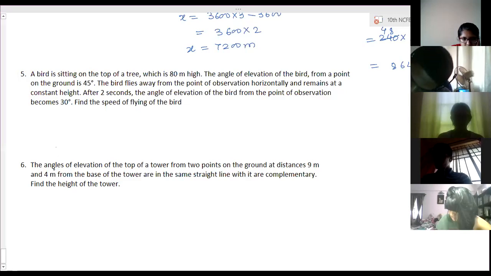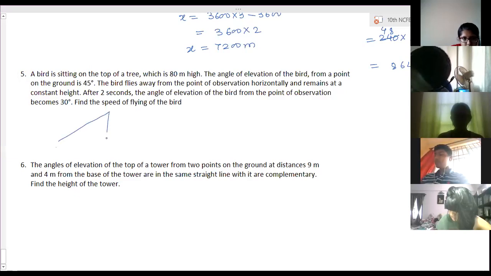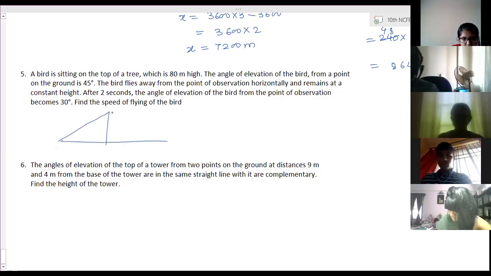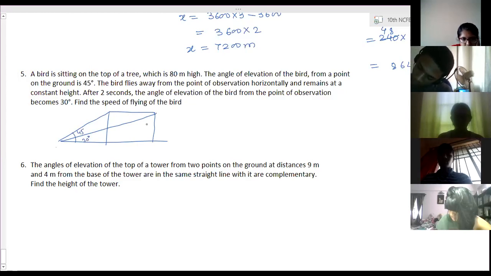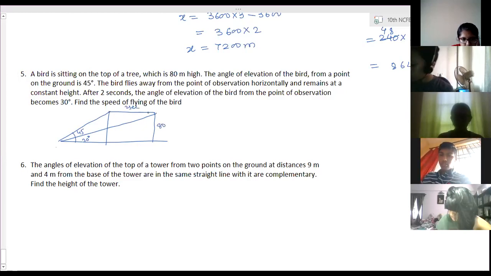Ma'am, once again, I think I made a mistake. Angle of elevation changes, initially it is 45. Now after that it will change to 30 degrees. This is 80 meter height. This is same, A, B, C, D, E. So this is tan 45, so this height is 80, so AE will also come 80.